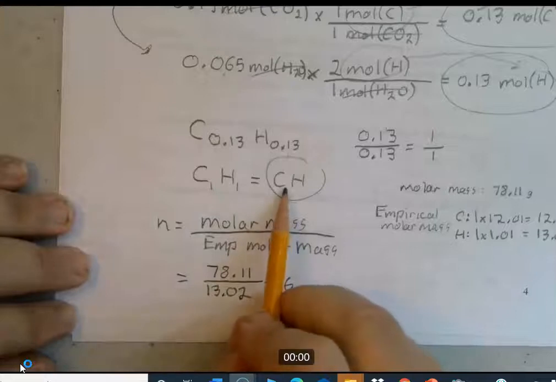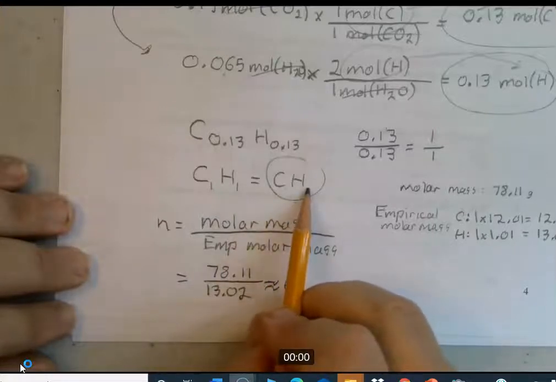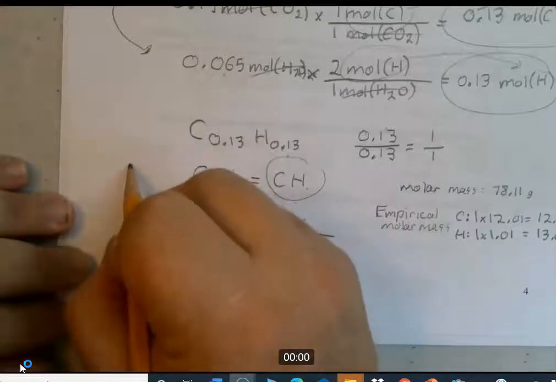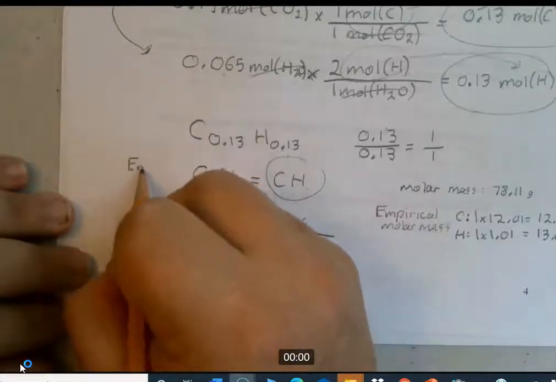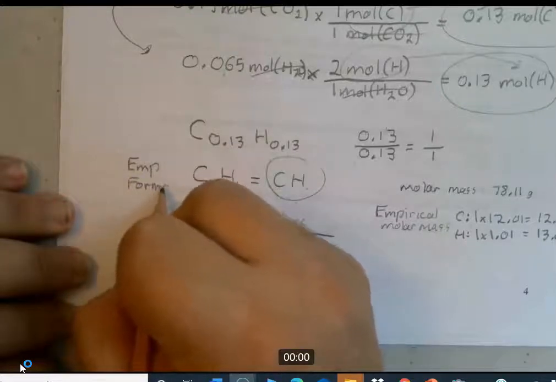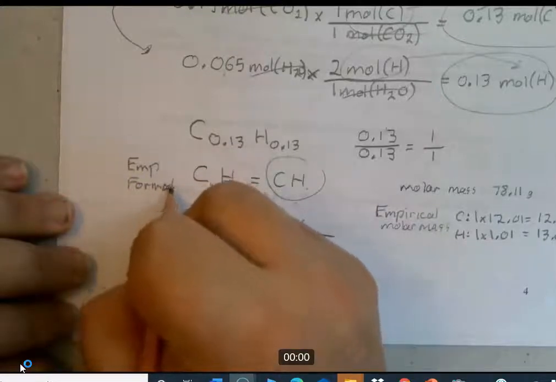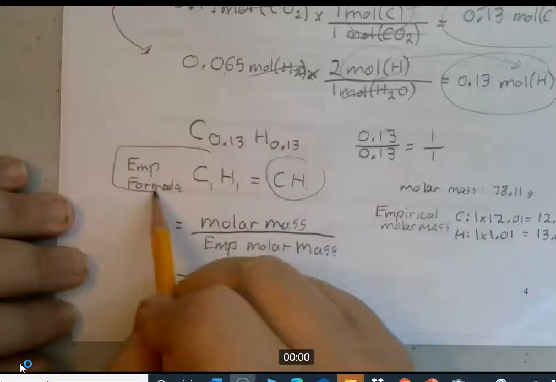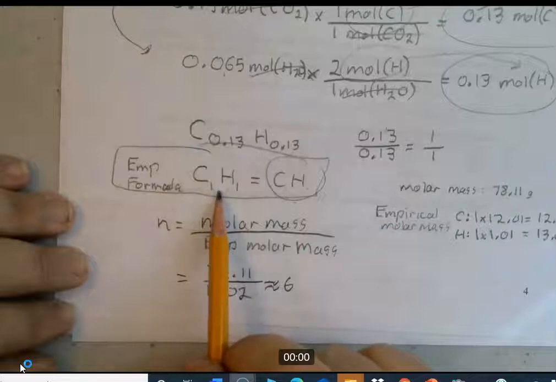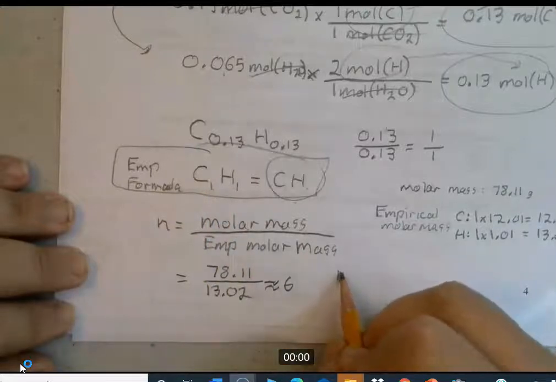So you're going to take the 1 there and the 1 there and multiply that by 6. So this is the empirical formula here. That's actually what the problem was asking you for. And the molecular formula is going to be these numbers multiplied by 6.